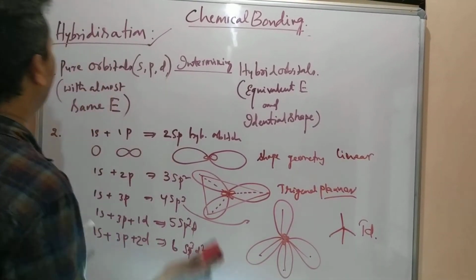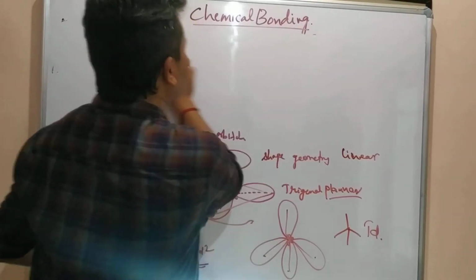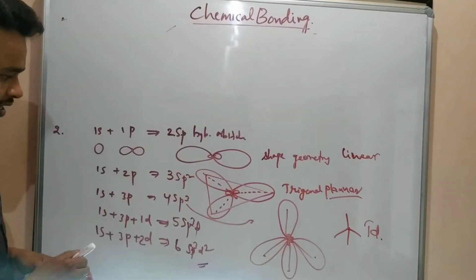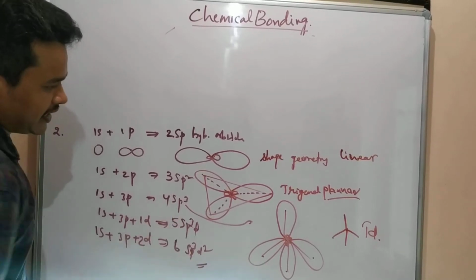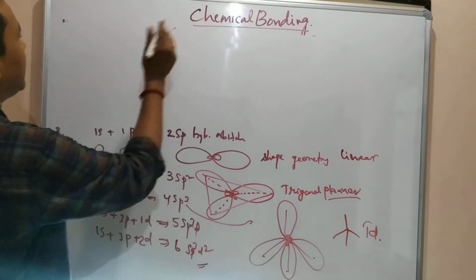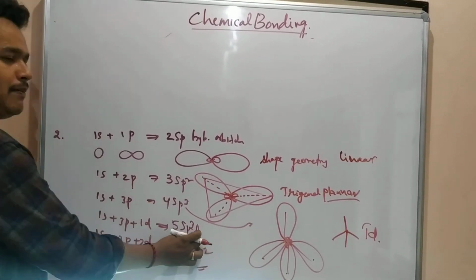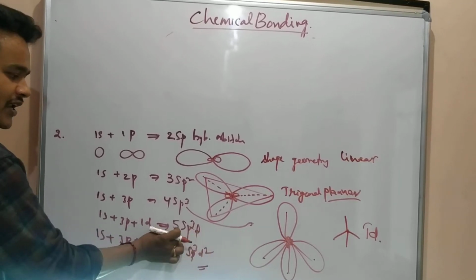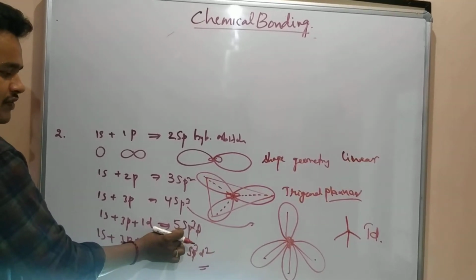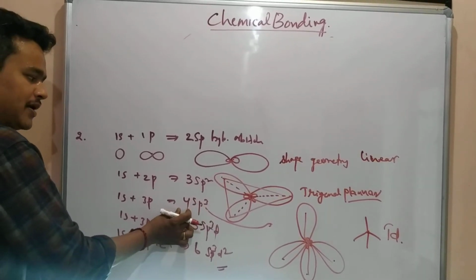In a similar way, after tetrahedral, sp3d means how is it going to happen? How many are there? 5. When sp3d hybridization occurs, automatically 5 hybrid orbitals will be there. When sp3 hybridization occurs, automatically 4 hybrid orbitals will be there.